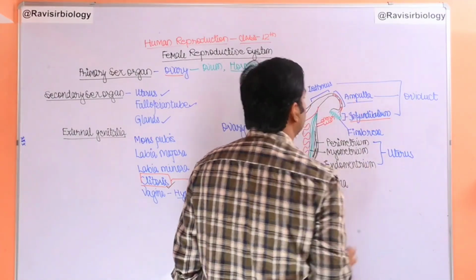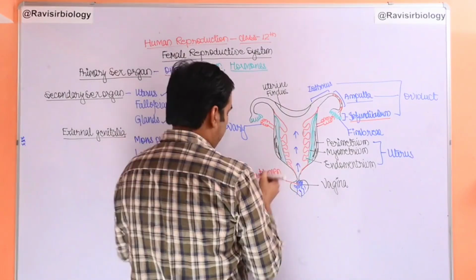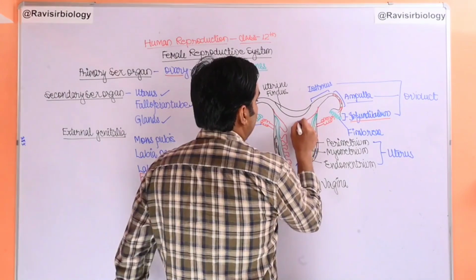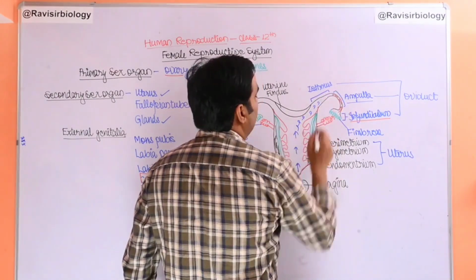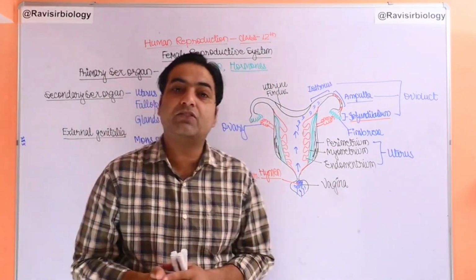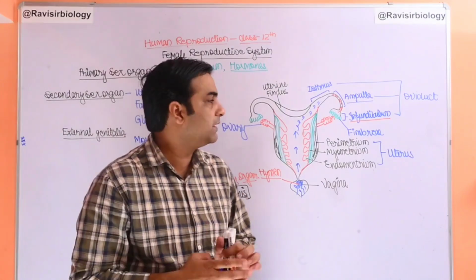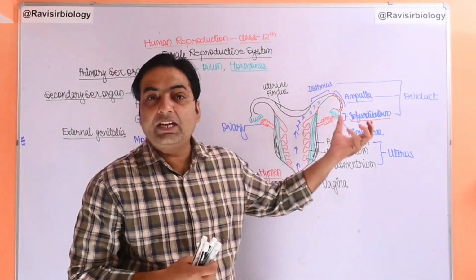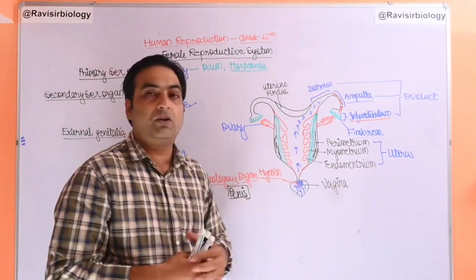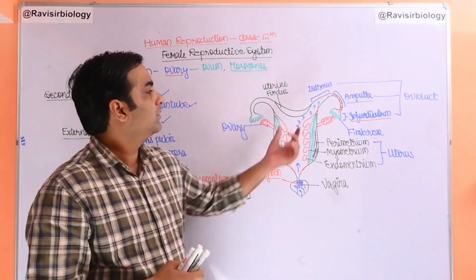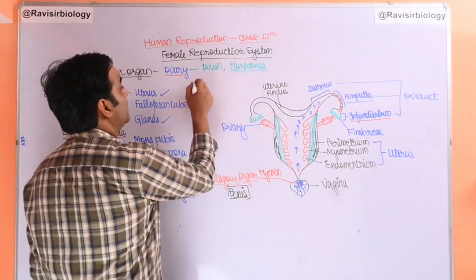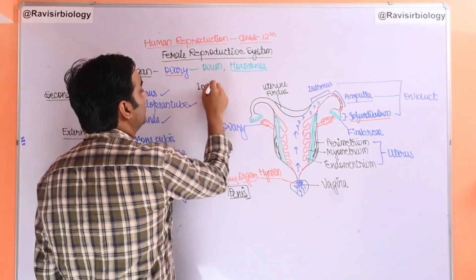Suppose this is the female gamete. The male gamete is running from here. These are the sperms which are running, and fertilization will occur. So we can say the ampulla is the site of the oviduct where fertilization takes place. After fertilization, the zygote comes and implants into the uterine wall, the endometrium wall. This process of the zygote settling into the endometrium wall is called implantation. This is also an important word, implantation.